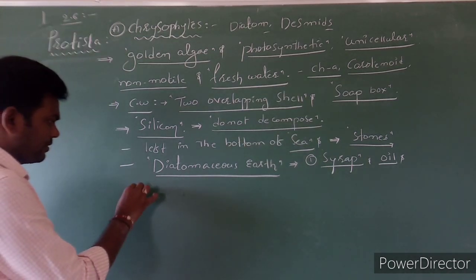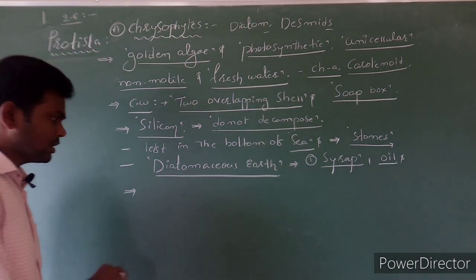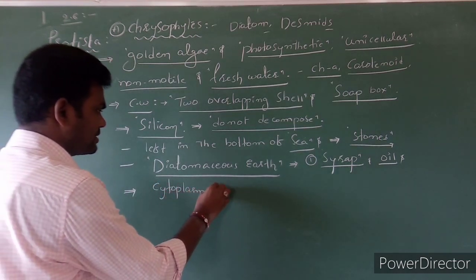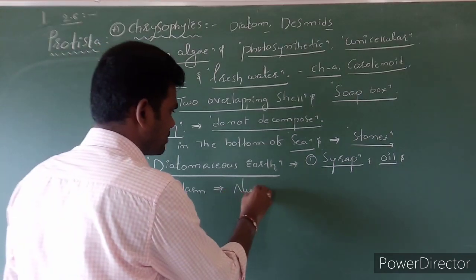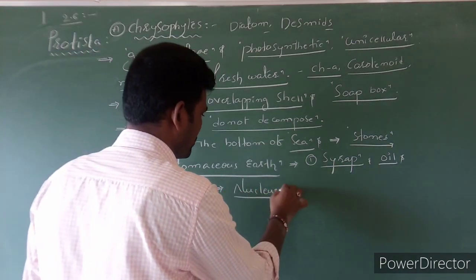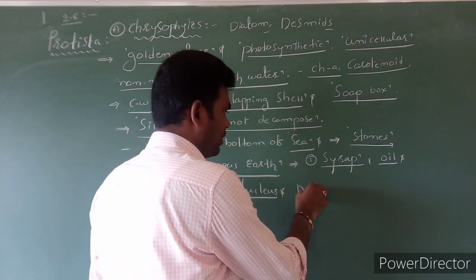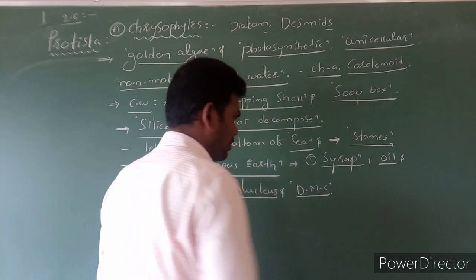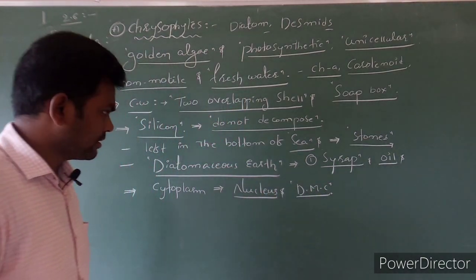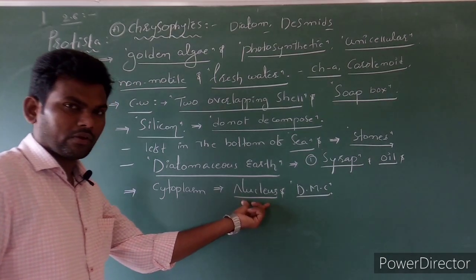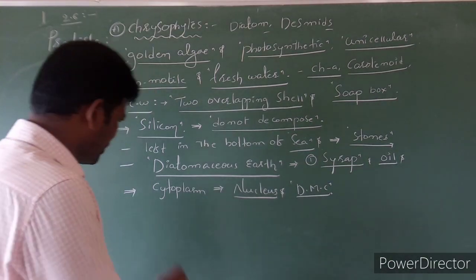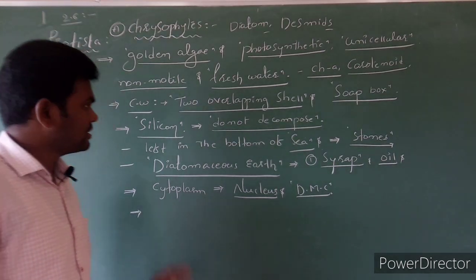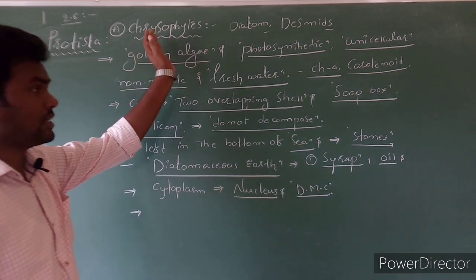Next, it is non-flagellate, and the cytoplasm consists of a nucleus and double membrane cell organelles. Clear? So this is eukaryotic nature. Next, the mode of reproduction is sexual type of reproduction. Clear? So this is very small information regarding chrysophytes.